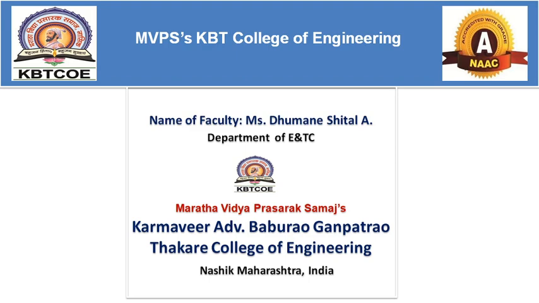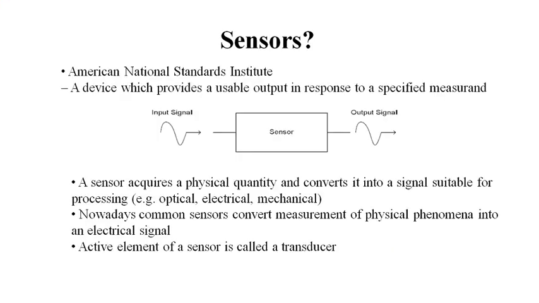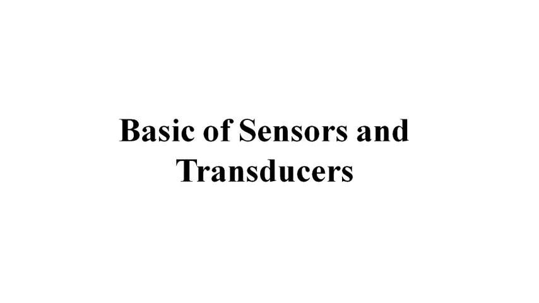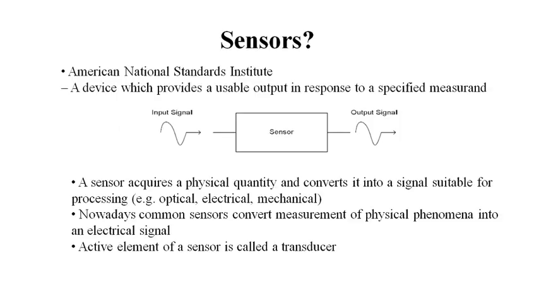Now in this video we are going to discuss the basics of sensors and actuators. I made this video in relation to IoT, that is Internet of Things, because the physical layer of your IoT is always called the sensor layer. So first we have to understand the basics of sensors and transducers before studying the Internet of Things. So what do I mean by sensors first?